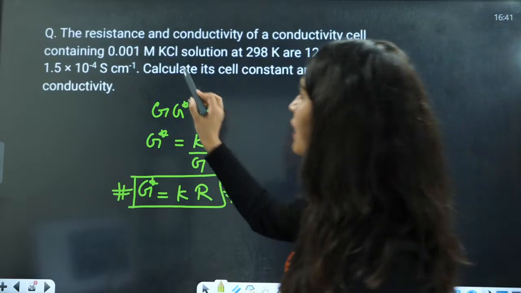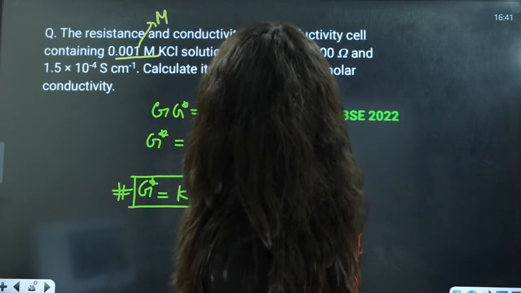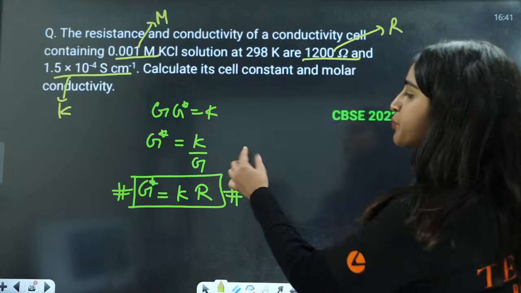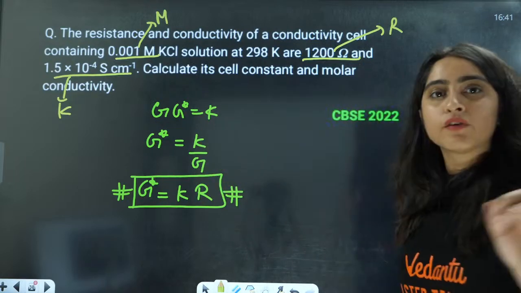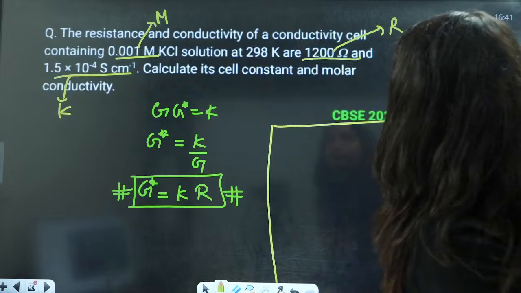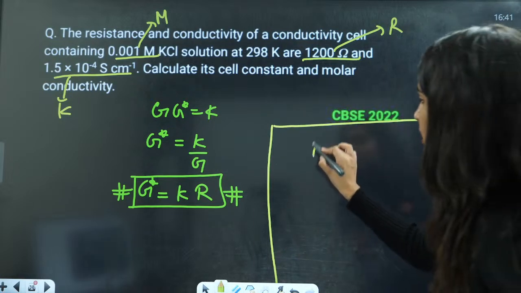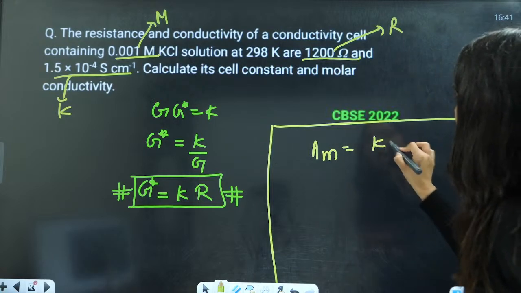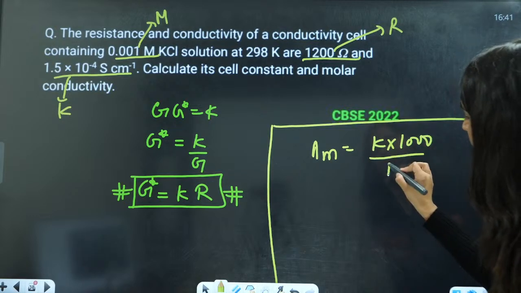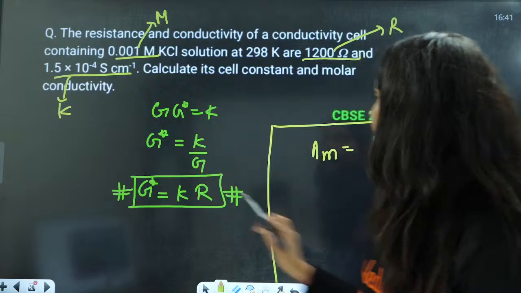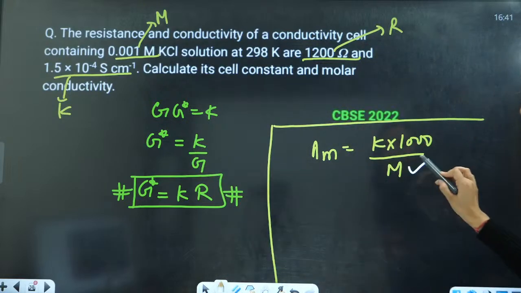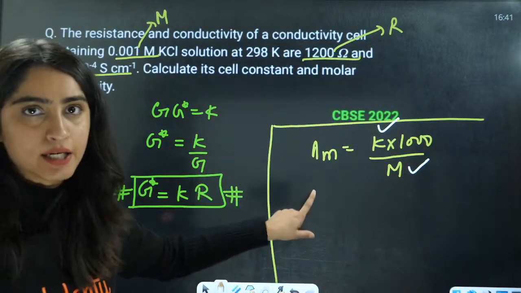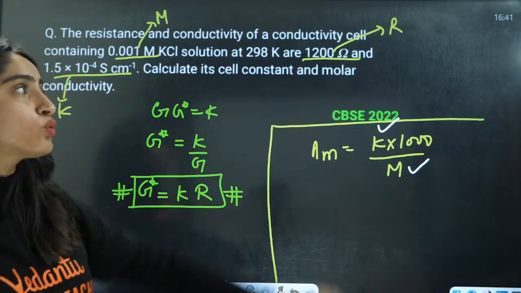Now calculate the cell constant and the molar conductivity. How will you calculate the cell constant? This is the molarity, this is the resistance, and this is the value of kappa. Just put the values of kappa and resistance into this and you will get the cell constant. The next thing to calculate is the molar conductivity. Molar conductivity is equal to kappa into 1000 divided by molarity. You have the value of molarity and the value of kappa, so just put the values and you will have the molar conductivity. Yes, okay, this is your 2022 question.